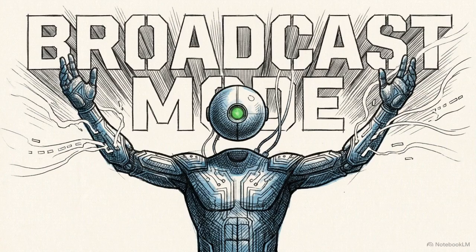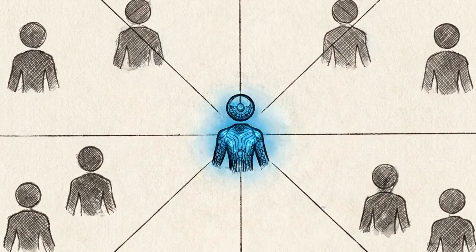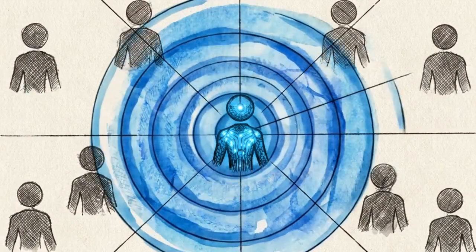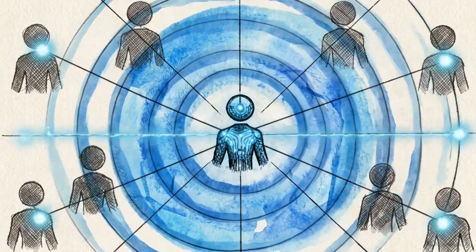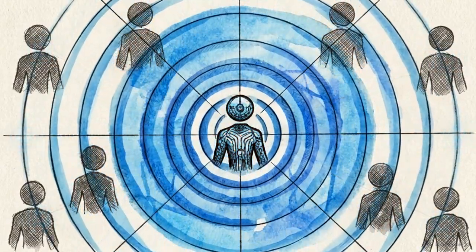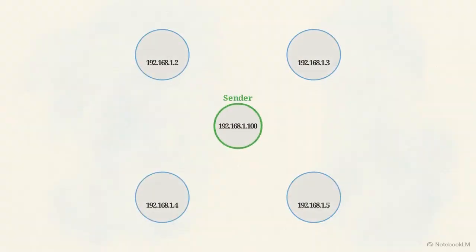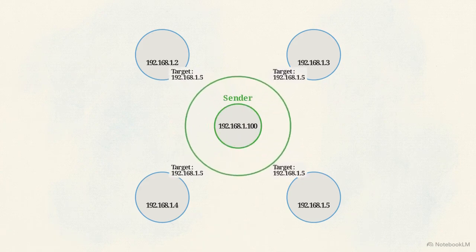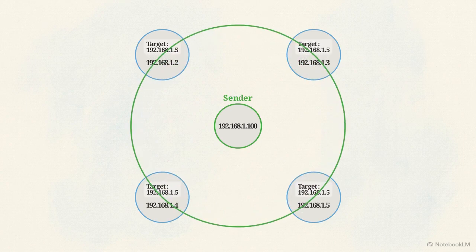Now comes Step 2, the ARP request. Since the sender doesn't know who holds the target IP, it has to transmit a massive signal across the entire local network all at once. This vector map illustrates a broadcast. The central node shouts a digital sonar pulse to every connected device asking, who has this IP address?